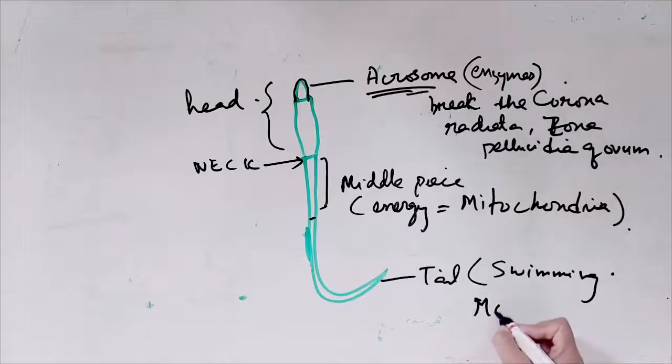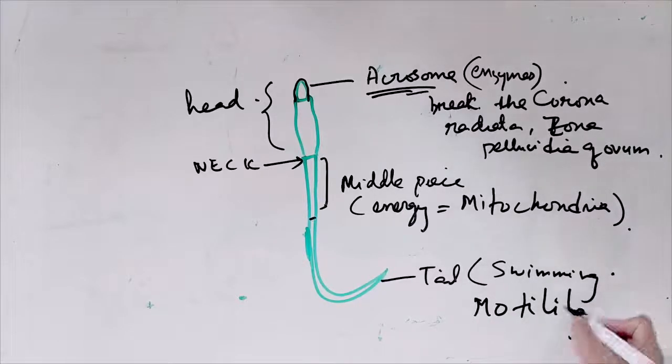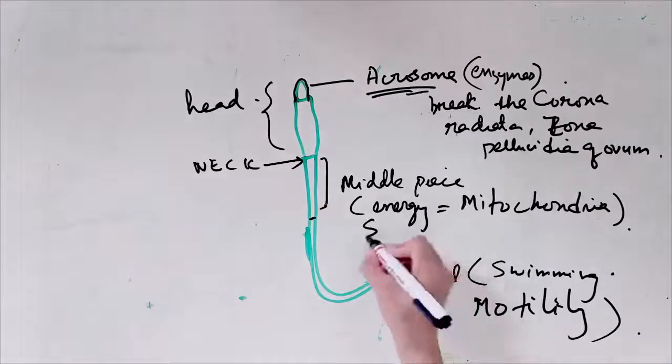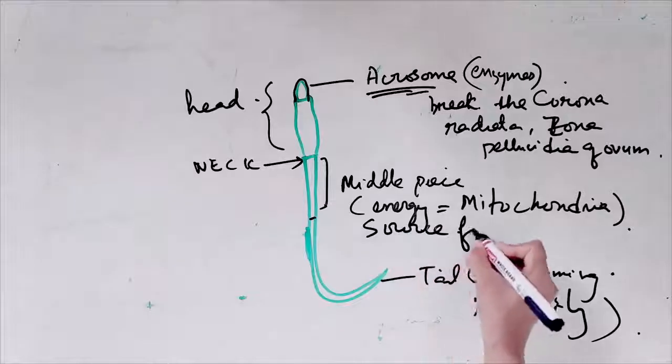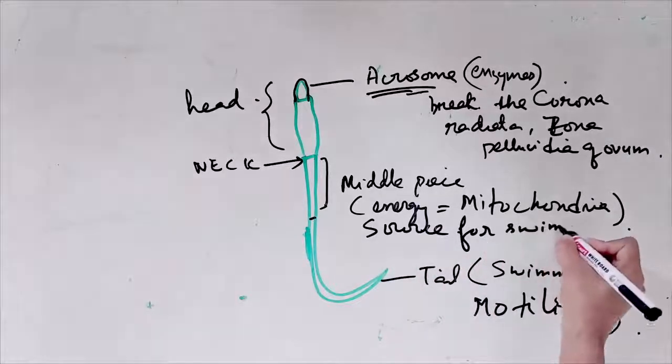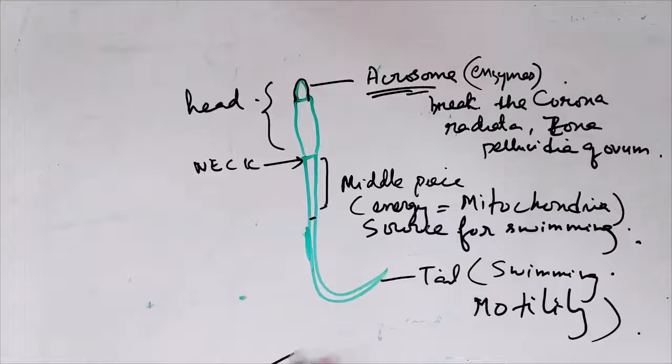Sperms are motile, they can swim. The ovum cannot, so it just waits for the sperm to come. That is the structure of the sperm, simple.